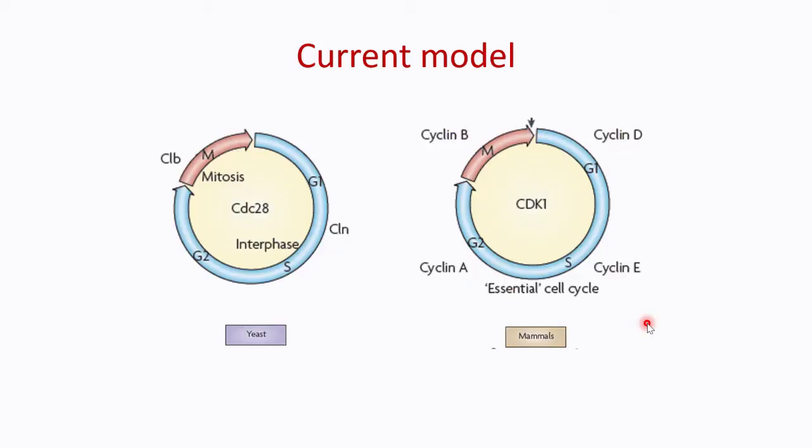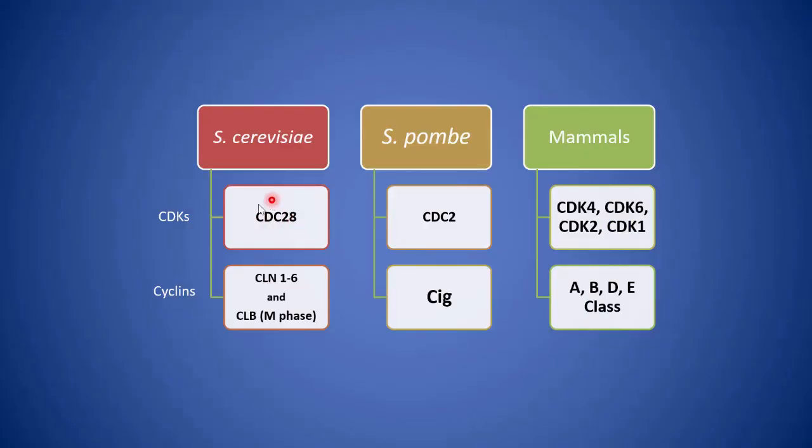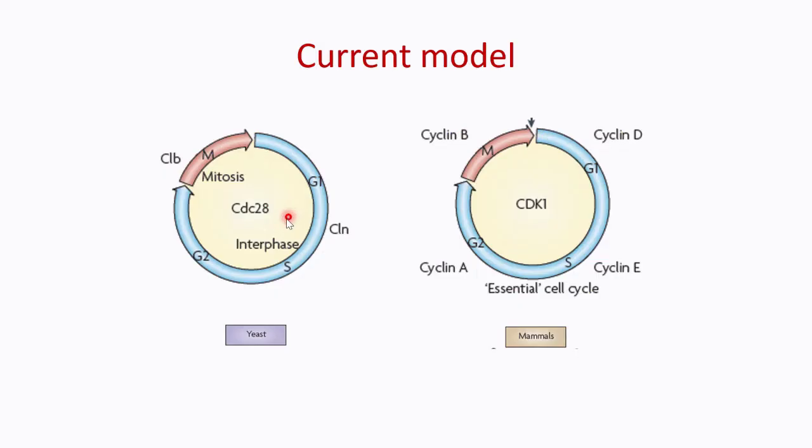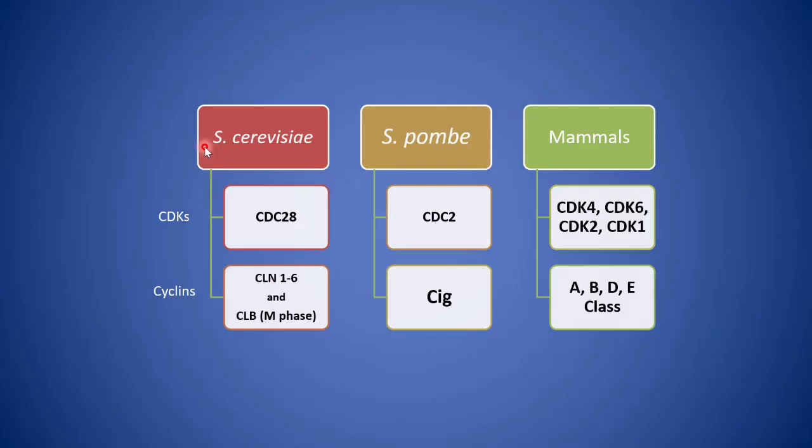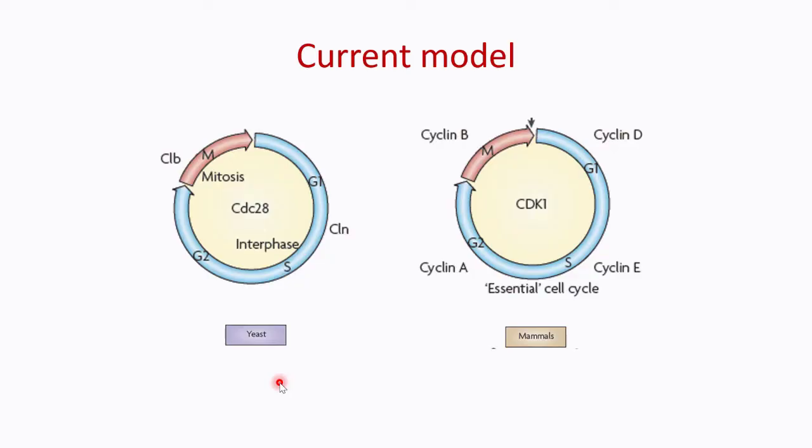This is the current model of the cell cycle. In yeast, the main kinase is CDC28, as we have seen in the previous slide, and different CLN series are working during G1 and G2 phase. During M phase, CLB cyclin is working, as we have seen in the previous slide. Different CLN series during interphase, and CLB during M phase.